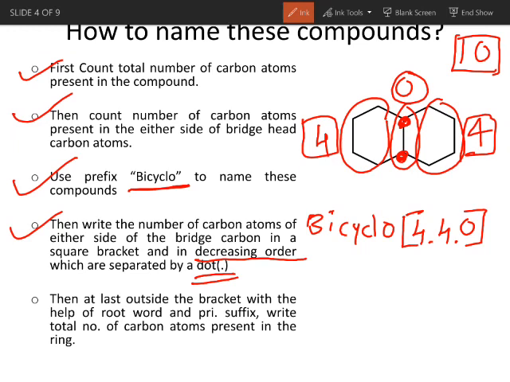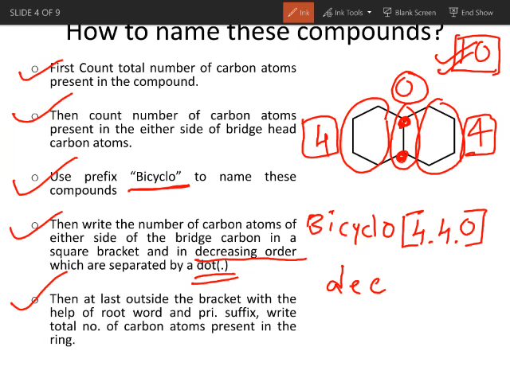That is 4.4.0. Then at last, outside the bracket, with the help of the root word and primary suffix, write the total number of carbon atoms present in the ring. Now we know that we are having 10 carbon atoms in the ring, and the root word for 10 carbon is dec.